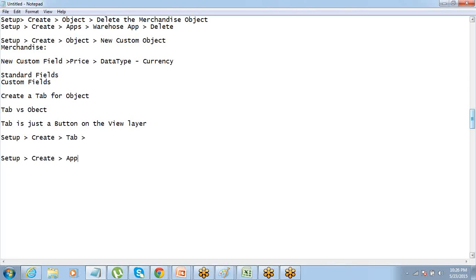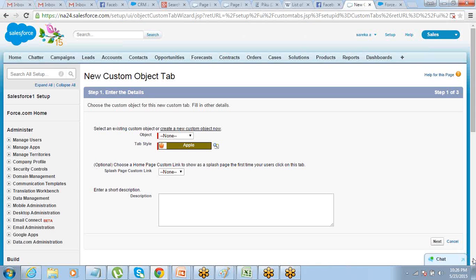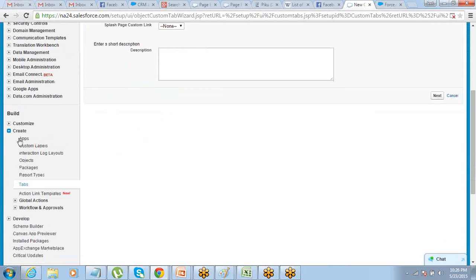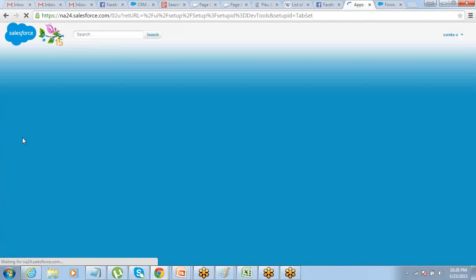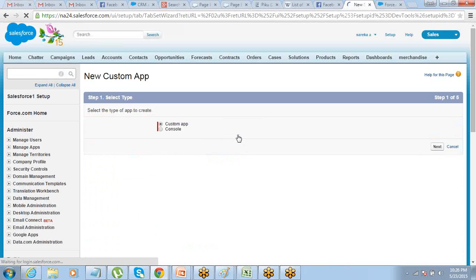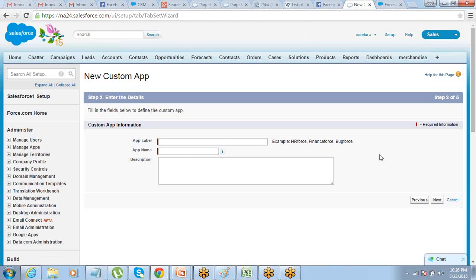Got it? So just go to setup, create app, and this time create a new app and call it warehouse app. Just name and label it warehouse. That's what you have to do. Click on new, custom app. Make sure that you're selecting custom app. We'll talk about console later. Put a label and name for the app. So call it warehouse. Then go to next.